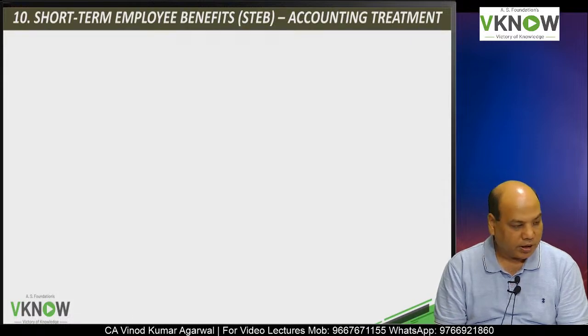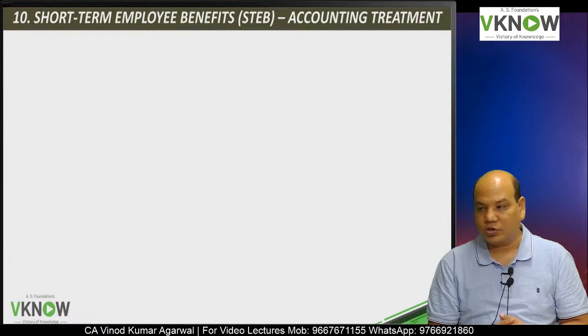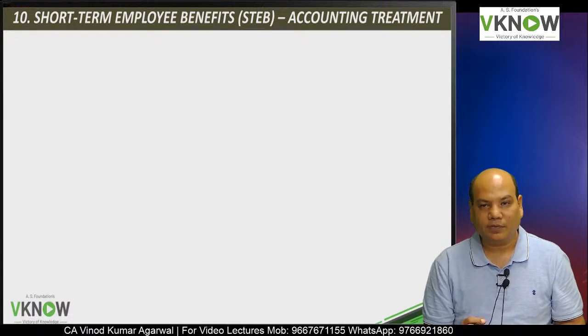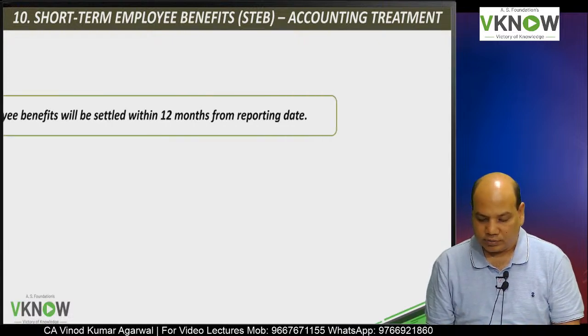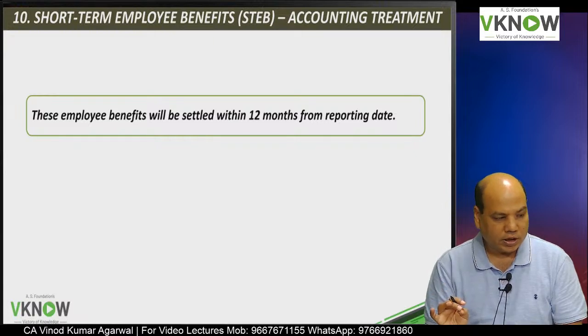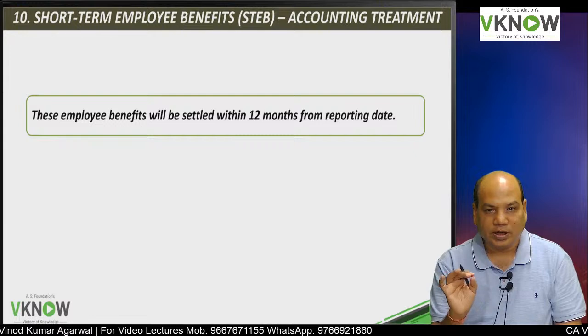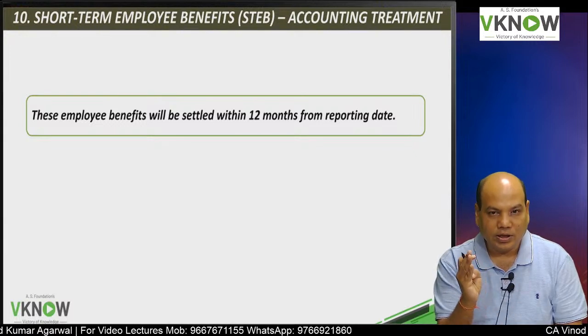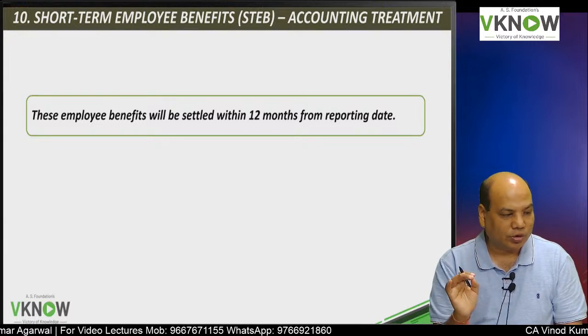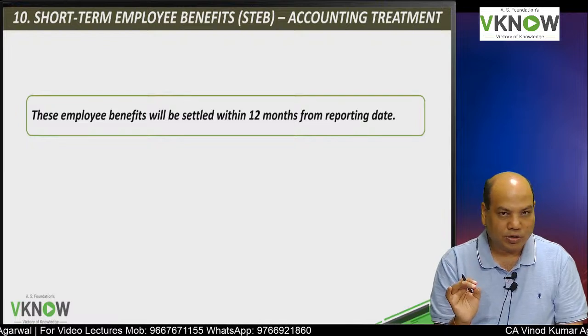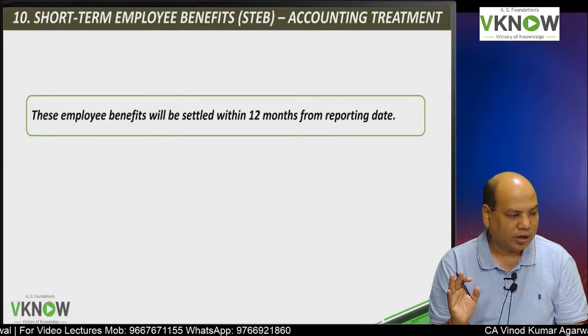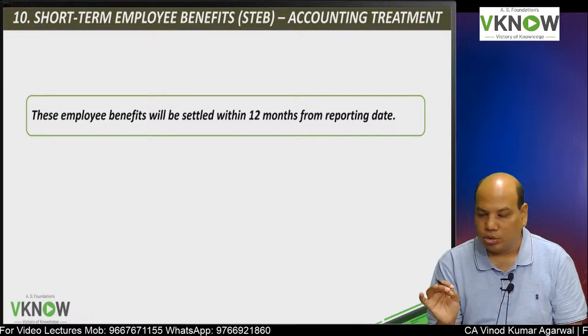So first, paragraph 10, our first employee benefit is short-term employee benefit, and you have to understand the accounting treatment. It is very easy. It is similar to what they teach you in the 11th and 12th accounting classes, or maybe foundation course or basics of accounting. This is already known to us.